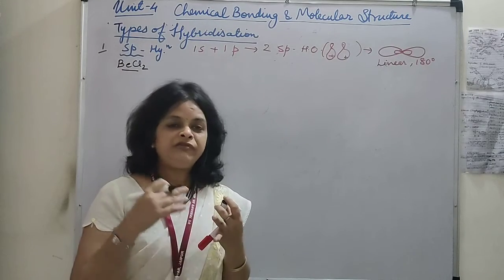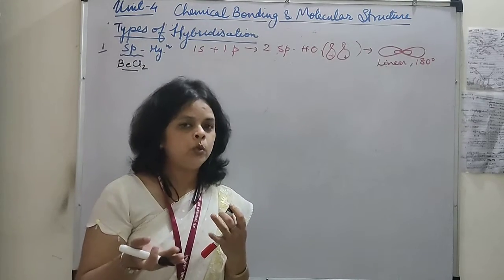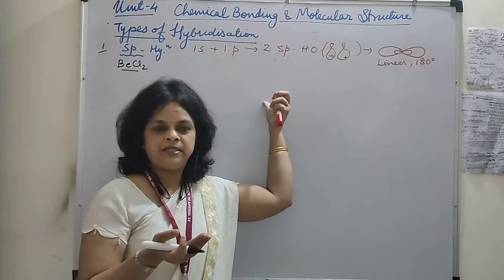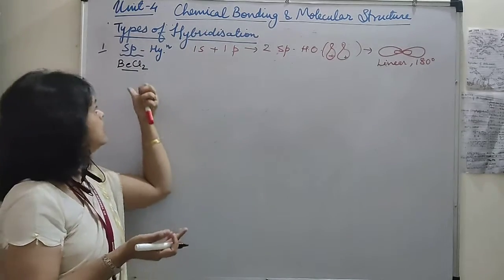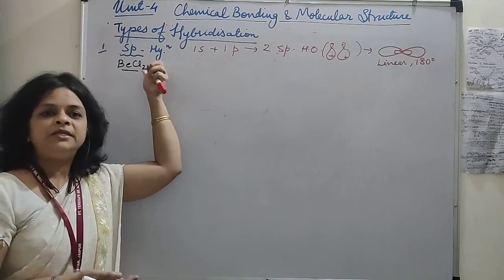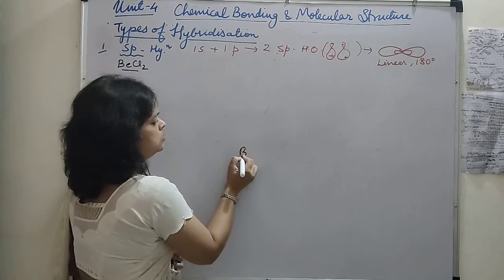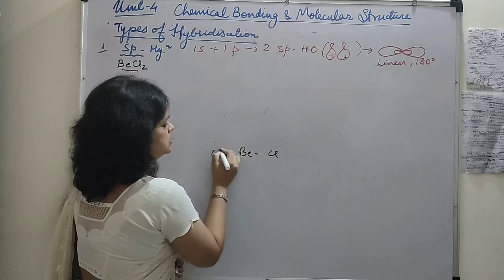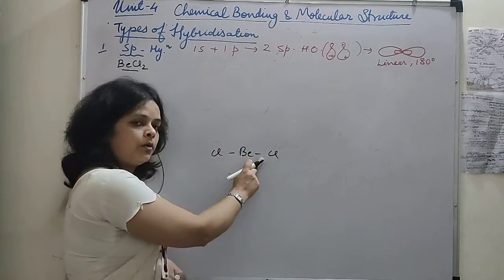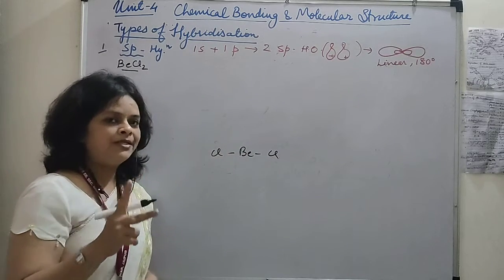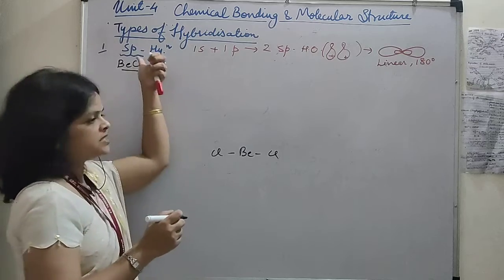Okay, so if the number comes out to be 2, then it will be sp hybridization. अब यहाँ पे मैंने एग्जांपल लिया है BeCl2, that means there are two covalent bonds, two sigma bonds. हम ऐसे लिख सकते हैं इसको, BeCl2. So there are two sigma bonds, that means the number is 2, and 2 represents sp.